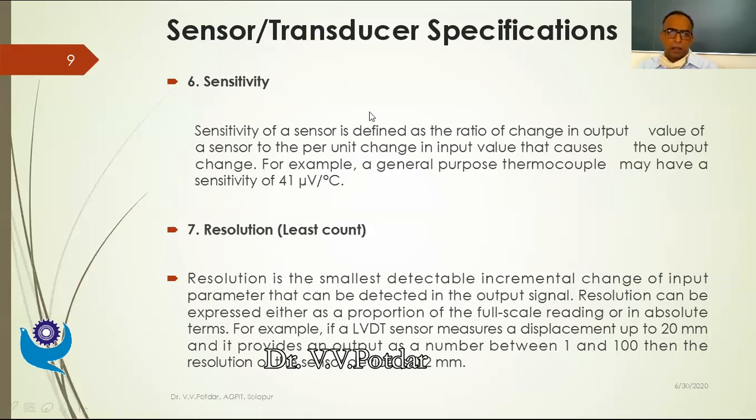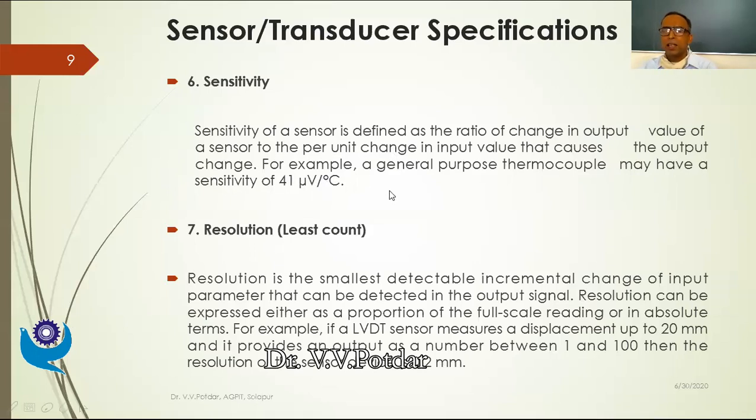The next sensor transducer specification is sensitivity. Sensitivity of a sensor is defined as the ratio of change in output value of a sensor to the per unit change in the input value that causes the output to change. For example, a general purpose thermocouple may have a sensitivity of 41 microvolt per degree Celsius.